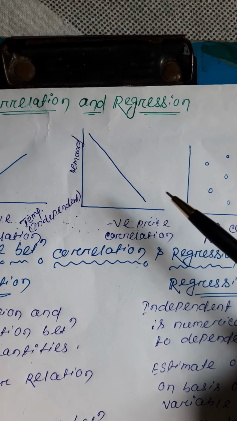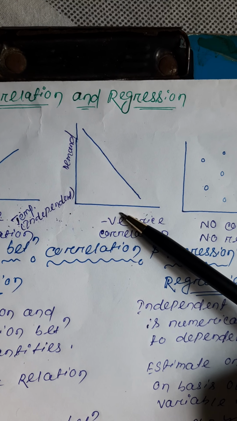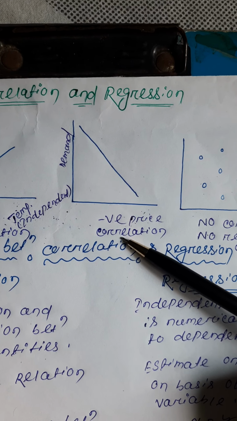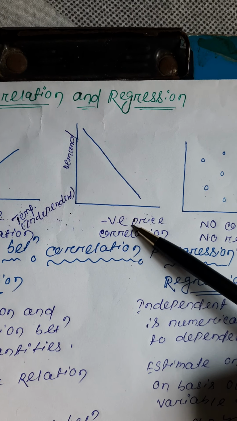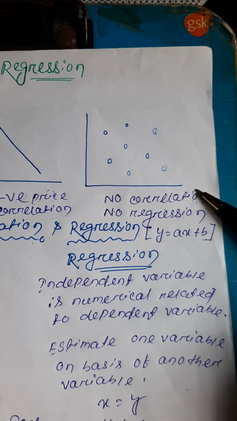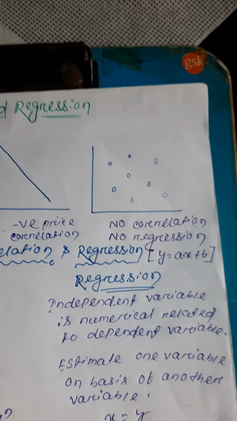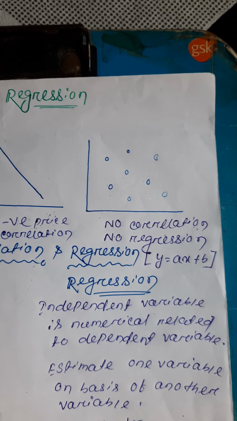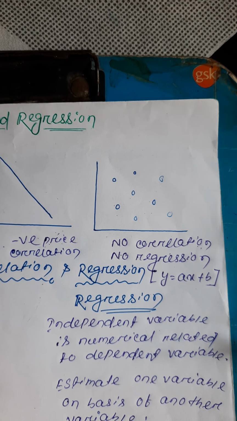We take an example, price and demand. If the price of some product increases, then demand decreases, so this is negative correlation. For no correlation, I will say, I eat Chinese food, so I can speak the Chinese language.